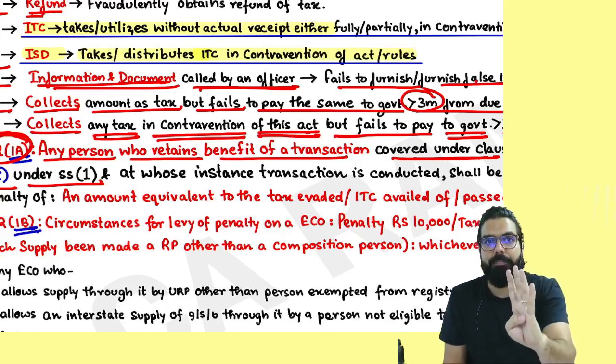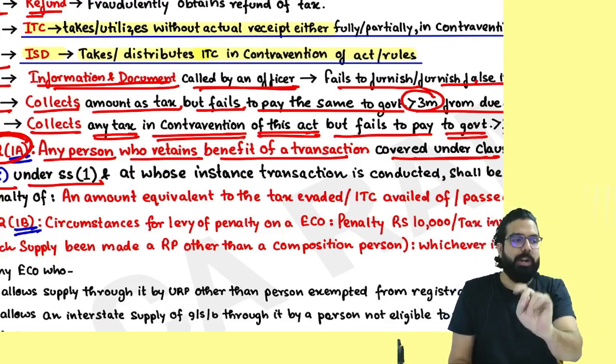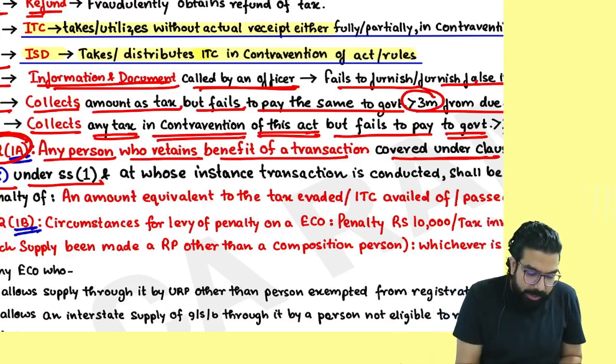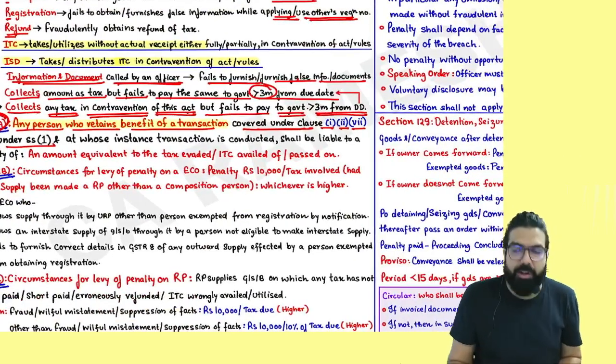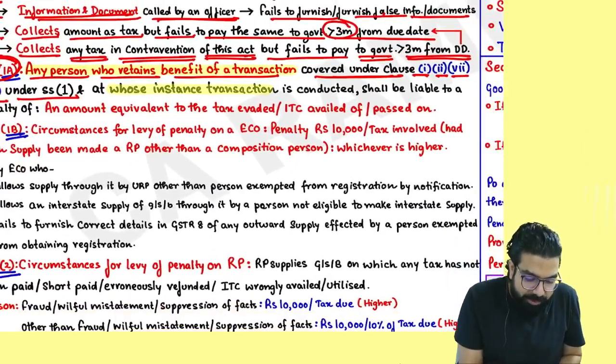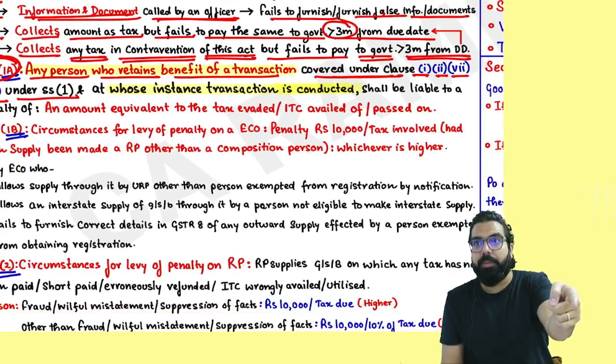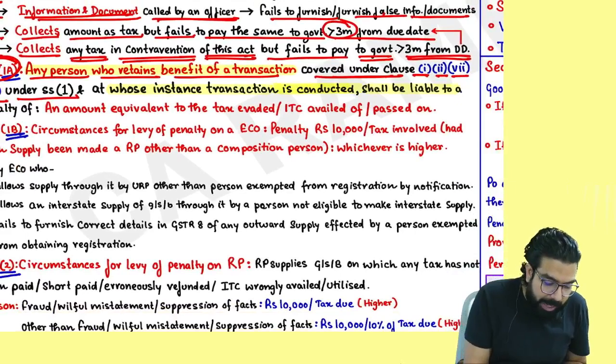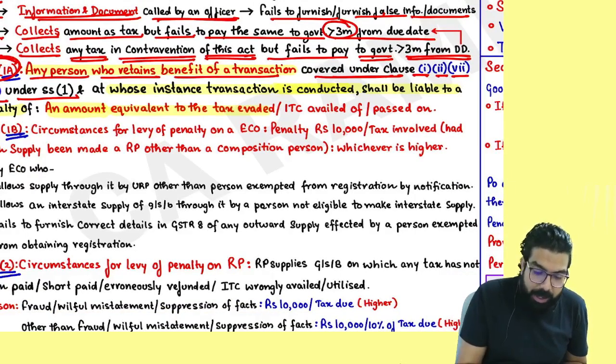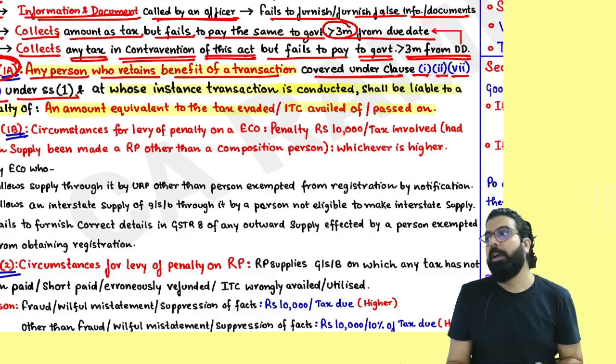For these 4, they are going ahead and telling, in these 4 transactions, whoever retains the benefit of the transaction and at whose instance the transaction is conducted, who is the mastermind behind the transaction, remember, shall be liable for a penalty of amount equivalent to the tax evaded, ITC availed or ITC passed on.